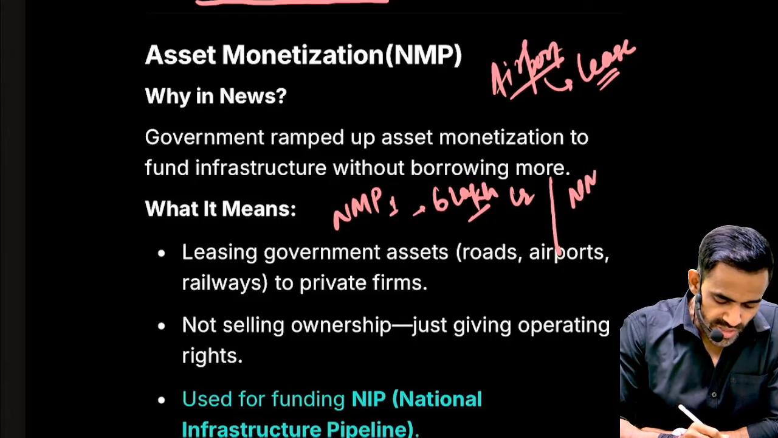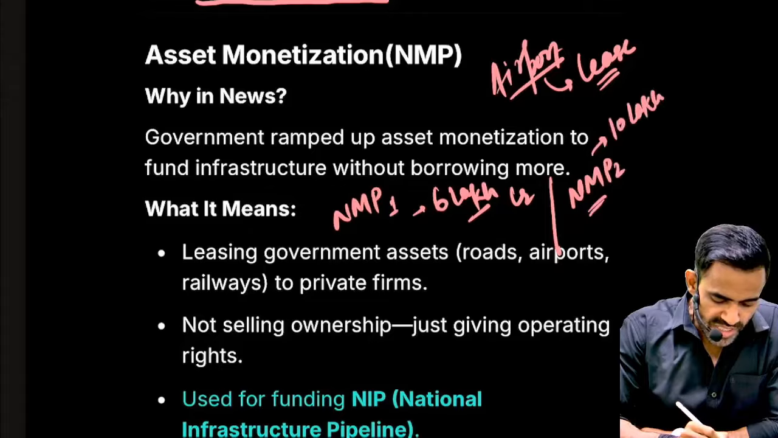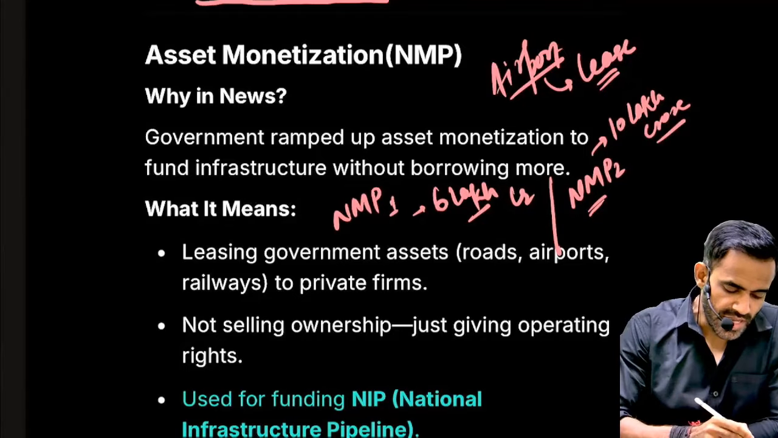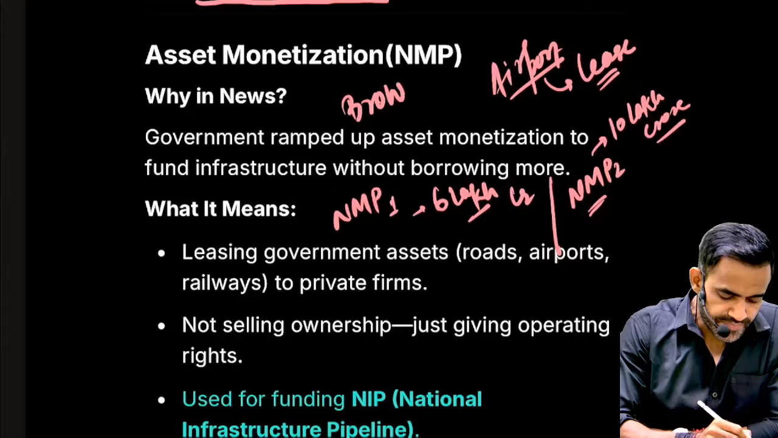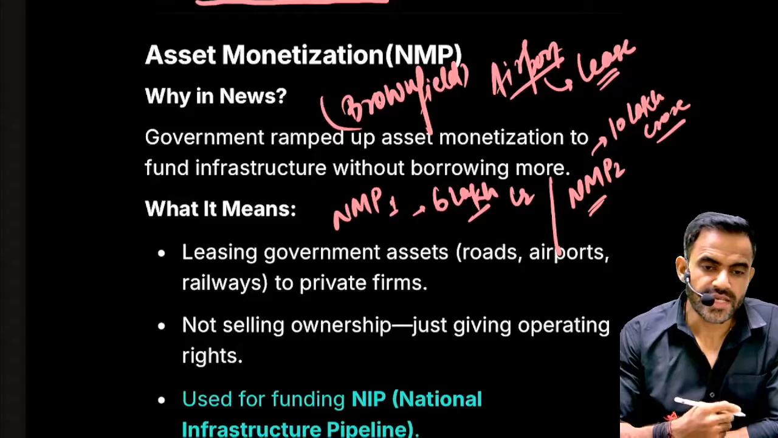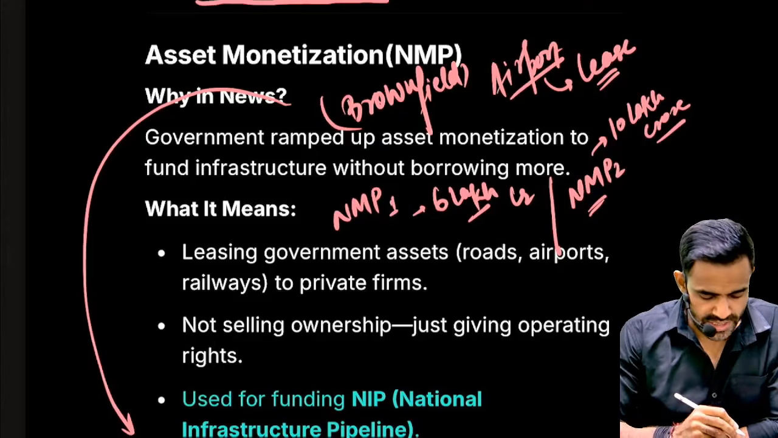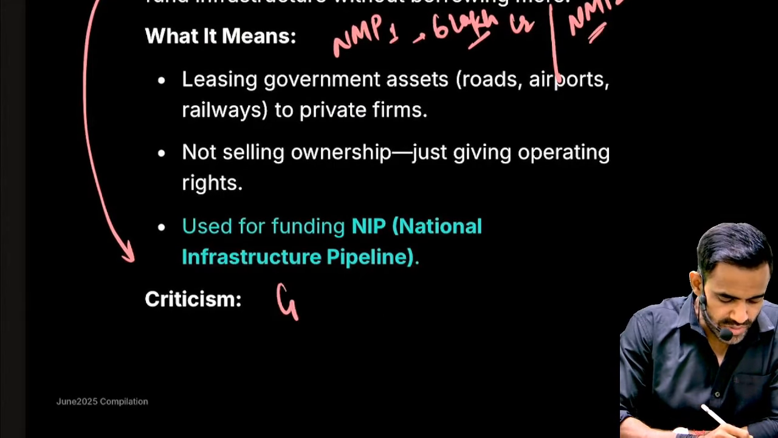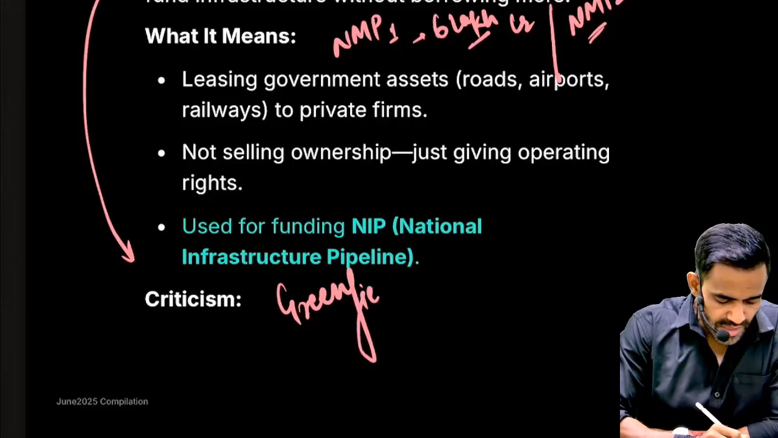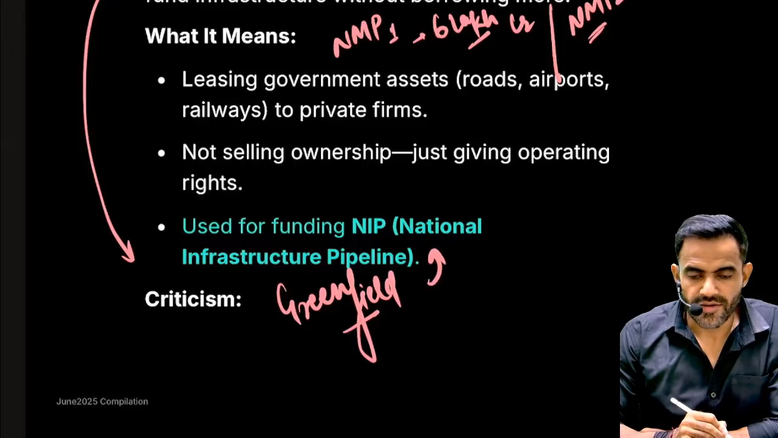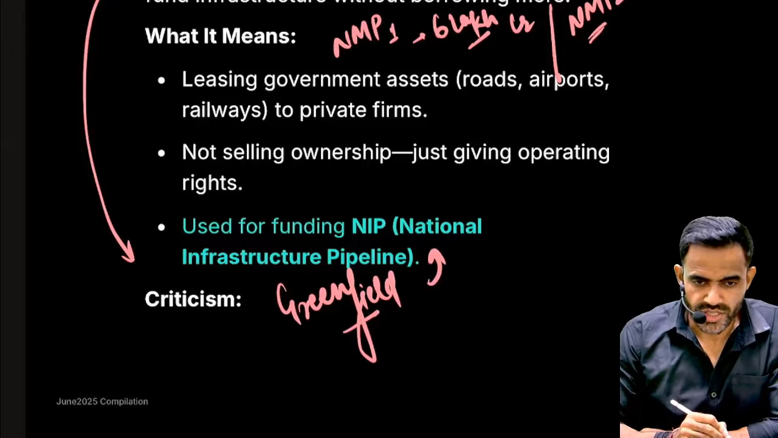The NMP 2, which was announced in the recent budget, has a goal of generating 10 lakh crore rupees. Now the old projects, the existing projects, are basically referred to as brownfield projects. So what we are doing is utilizing our brownfield projects, and then we will use this money to fund our new projects. New projects are basically referred to as greenfield projects. Greenfield project basically means new project. So we are going to utilize this money to fund our new projects initiative, that is National Infrastructure Pipeline.